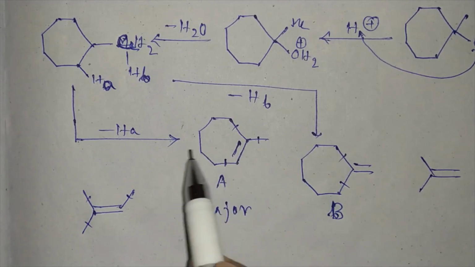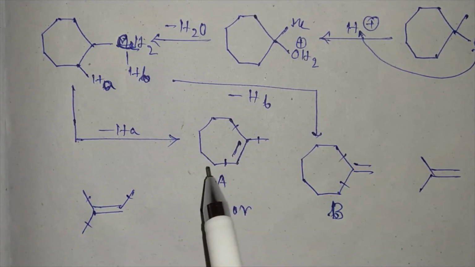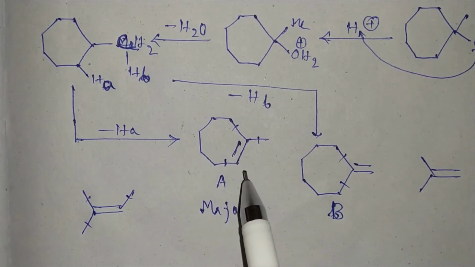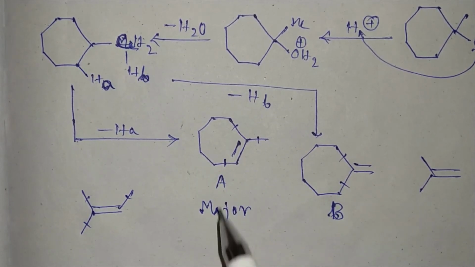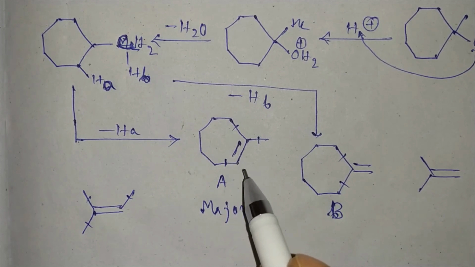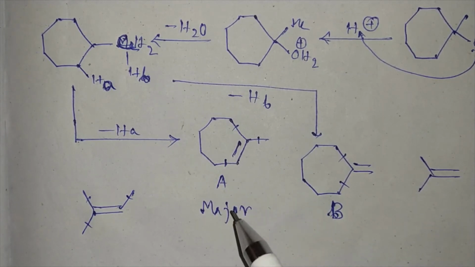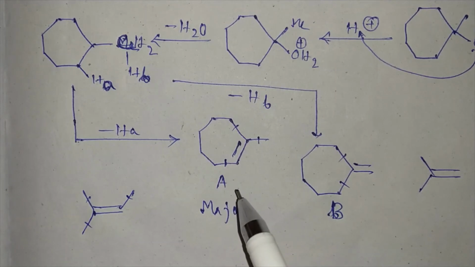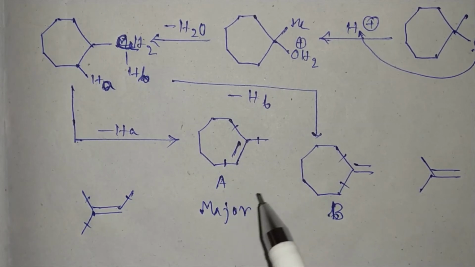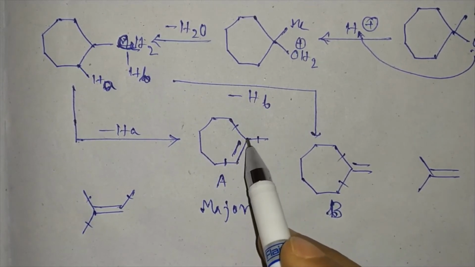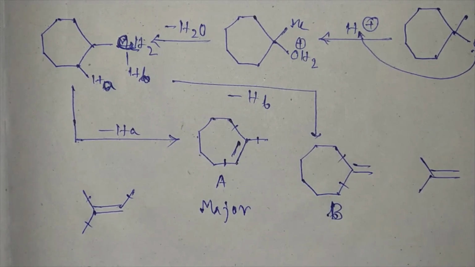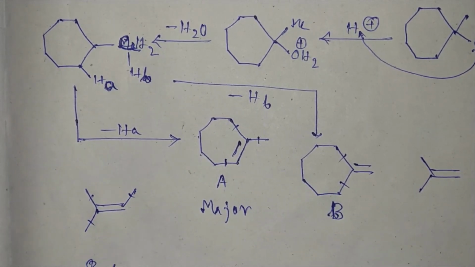It does not contain any plane of symmetry, so it does not have any chemically equivalent carbon atoms. So all the carbon atoms here are chemically non-equivalent. So for all the carbons there will be a different signal in 13C NMR spectra. So the number of signals will be 1, 2, 3, 4, 5, 6, 7, 8. So 8 signals will be there.